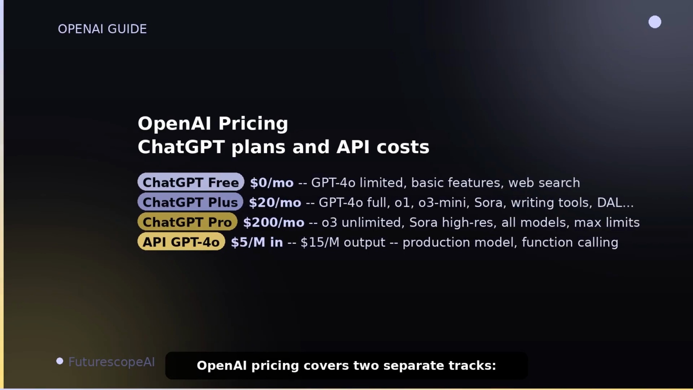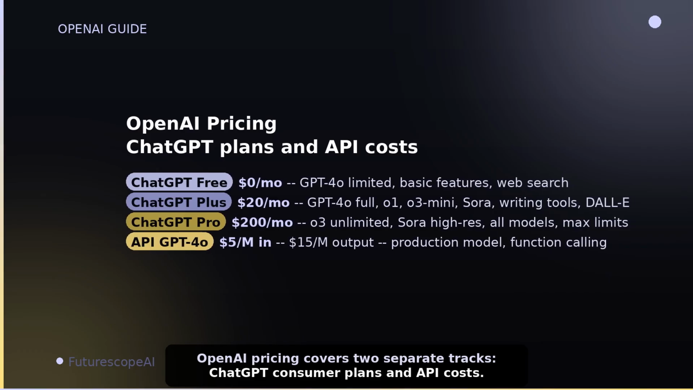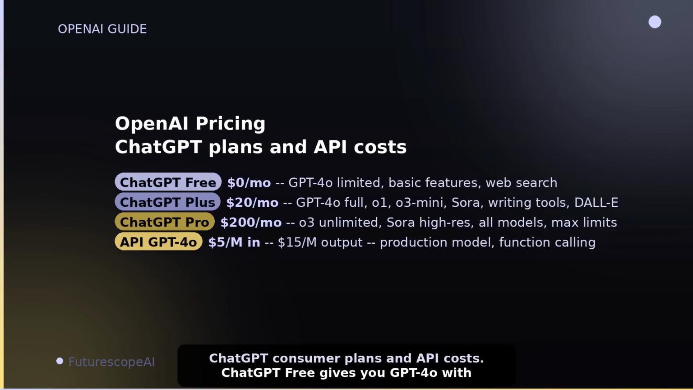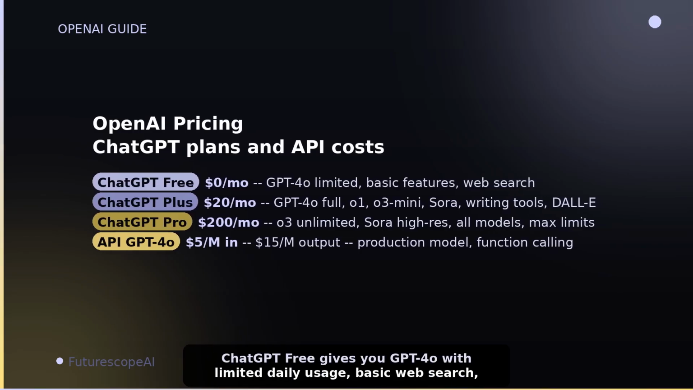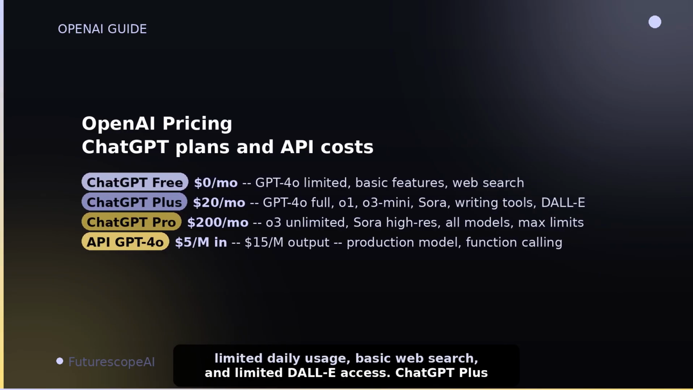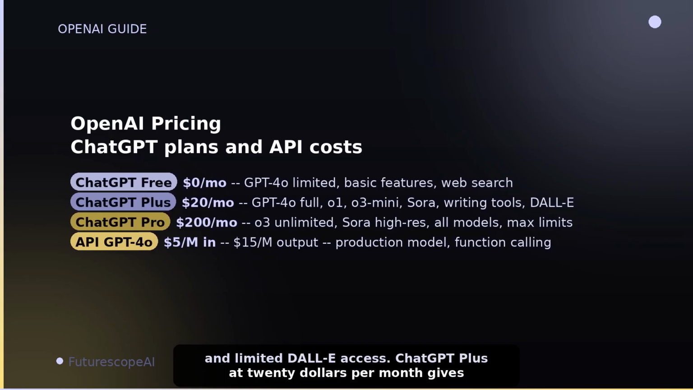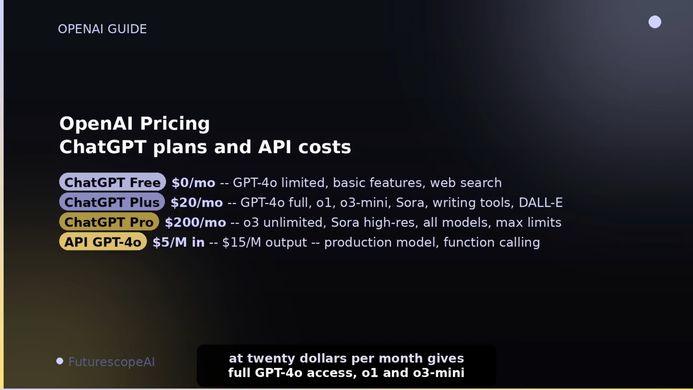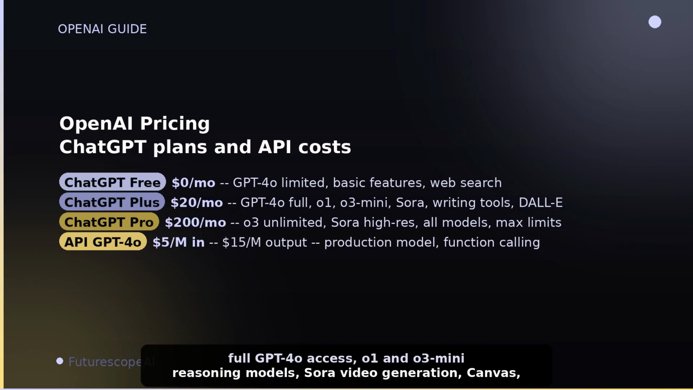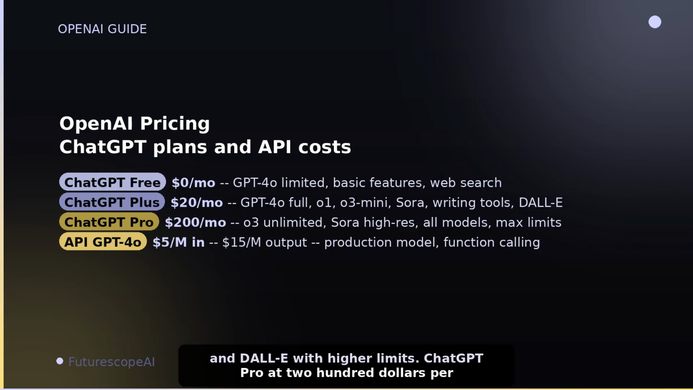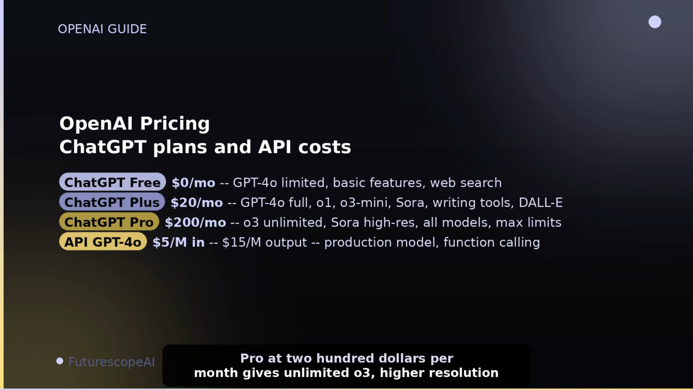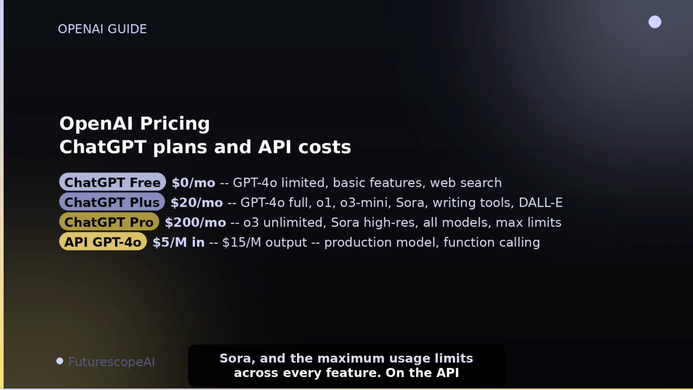OpenAI pricing covers 2 separate tracks: ChatGPT consumer plans and API costs. ChatGPT Free gives you GPT-4o with limited daily usage, basic web search, and limited DALL-E access. ChatGPT Plus at $20 per month gives full GPT-4o access, O1 and O3 mini reasoning models, Sora video generation, Canvas, and DALL-E with higher limits. ChatGPT Pro at $200 per month gives unlimited O3, higher resolution Sora, and the maximum usage limits across every feature.